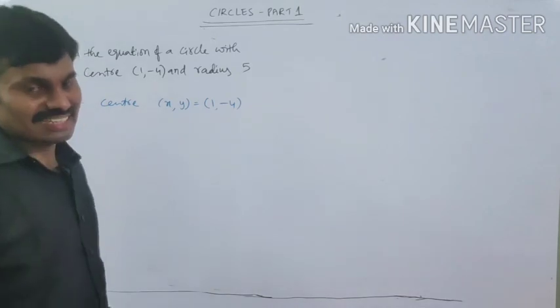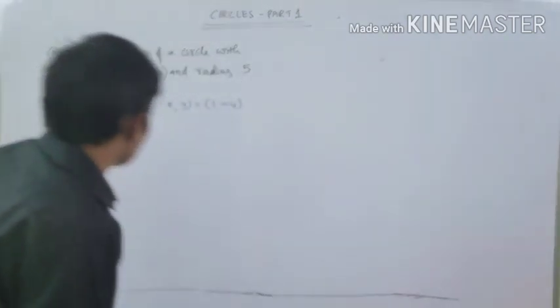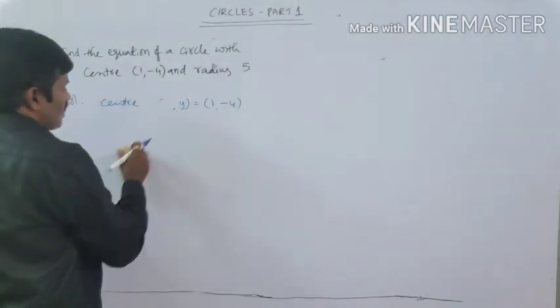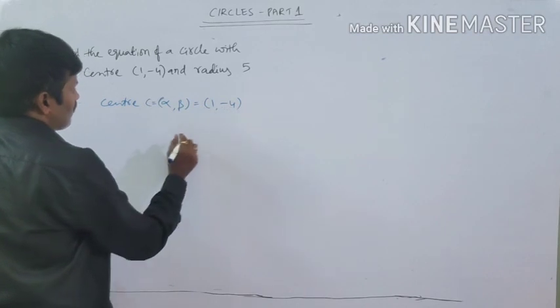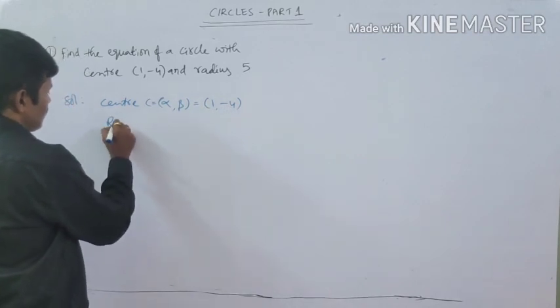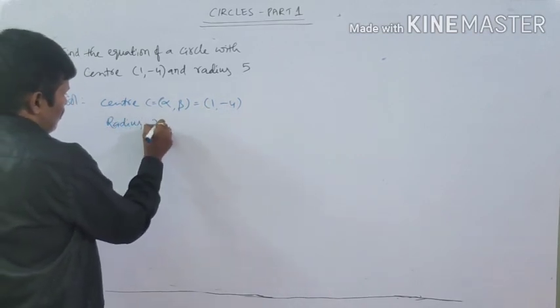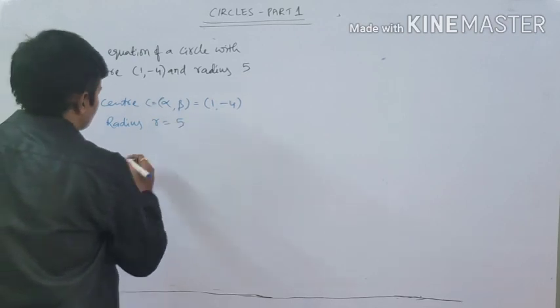Usually we denote the center as alpha comma beta. Consider center C is equal to alpha comma beta, that is 1 comma minus 4, and radius r is equal to 5.